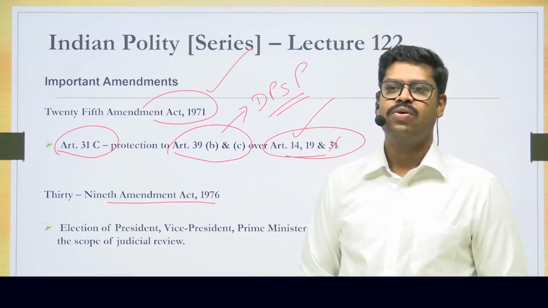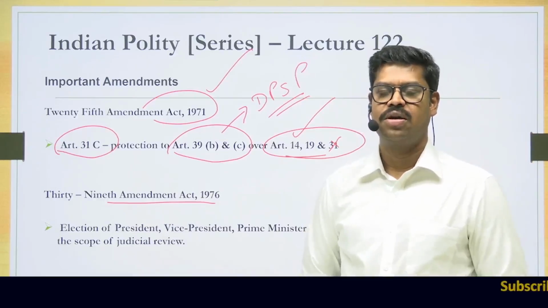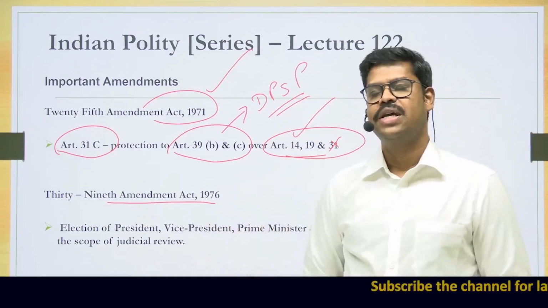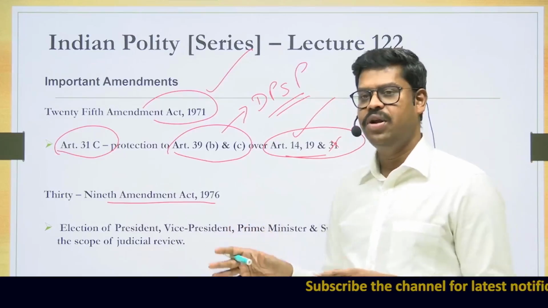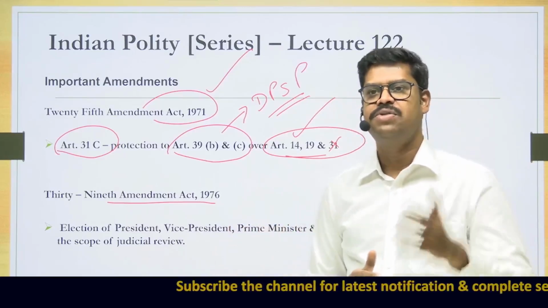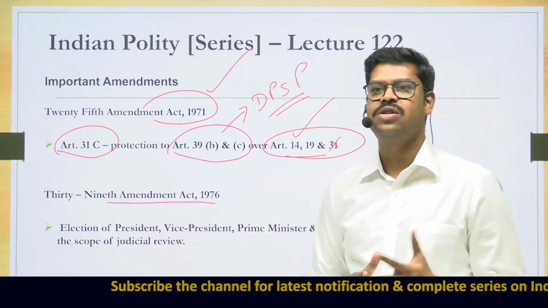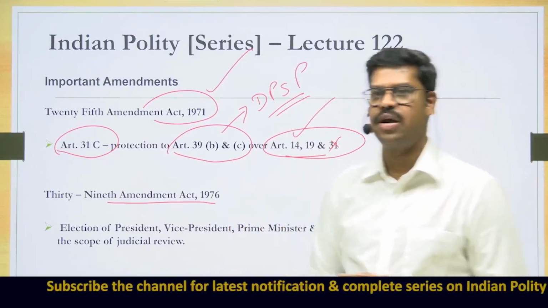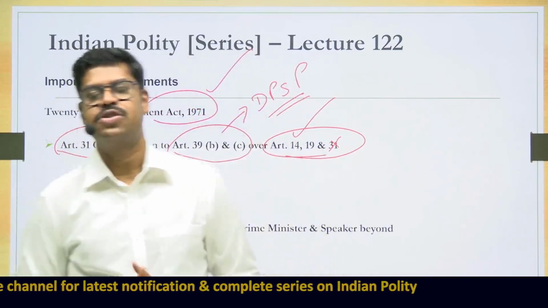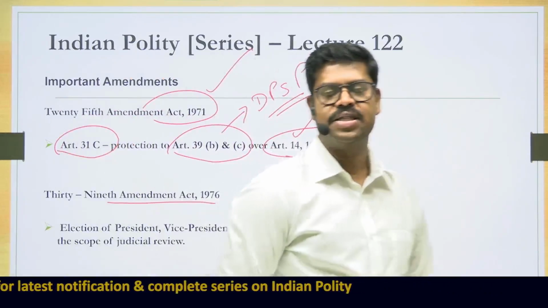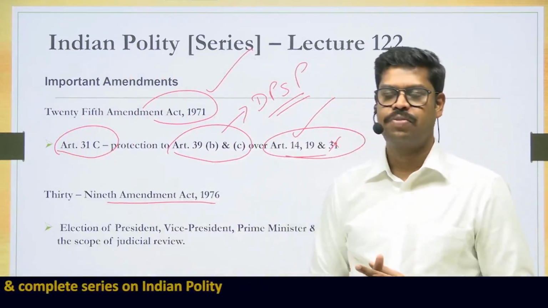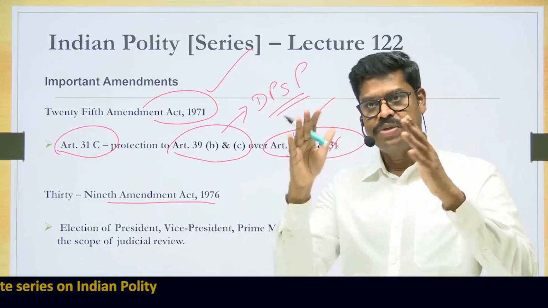Why it was said that it was to protect the prime ministership of Indira Gandhi is because, at that point of time, the election of Prime Minister Indira Gandhi was subject to judicial review. It was challenged in a court of law in a case which is called the Raj Narayan case. And in fact, the Allahabad High Court declared the election of the Prime Minister to be unconstitutional. And subsequently, an appeal was pending in the Supreme Court.